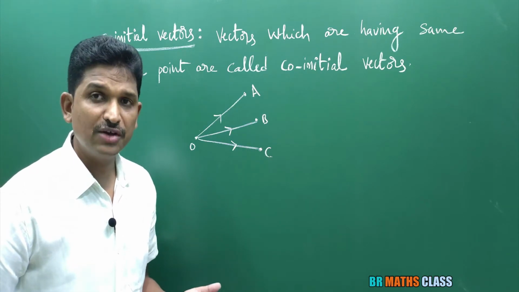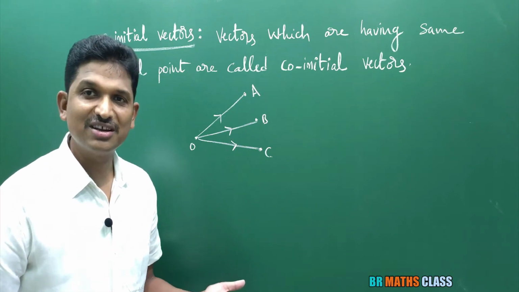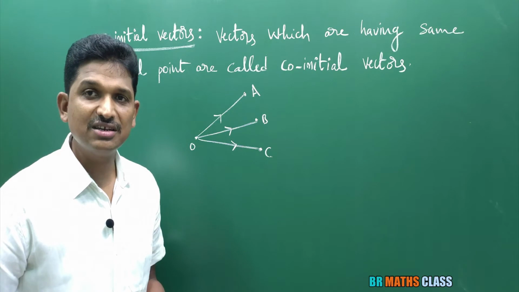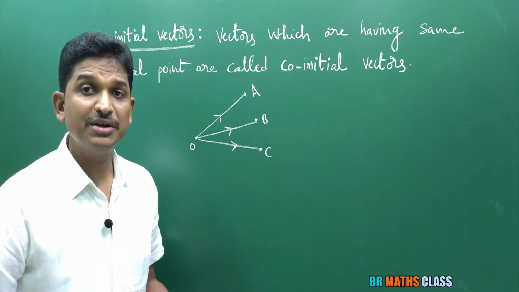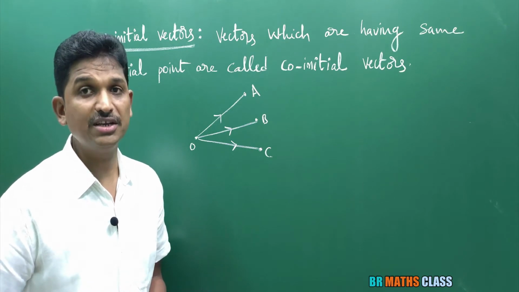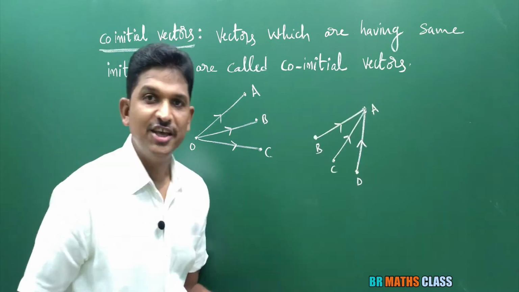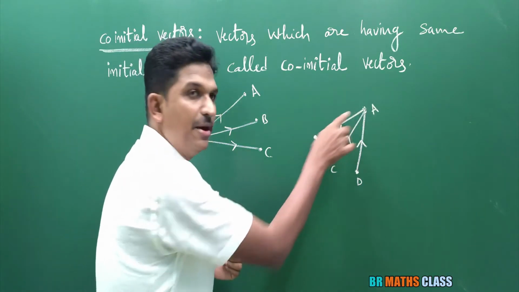Similarly, we have one more definition, that is coterminous vector. Coterminous vectors itself says that the vectors which are having same terminal point. The vectors which are having same terminal point are known as coterminous vectors. For example, you observe these vectors BA bar.